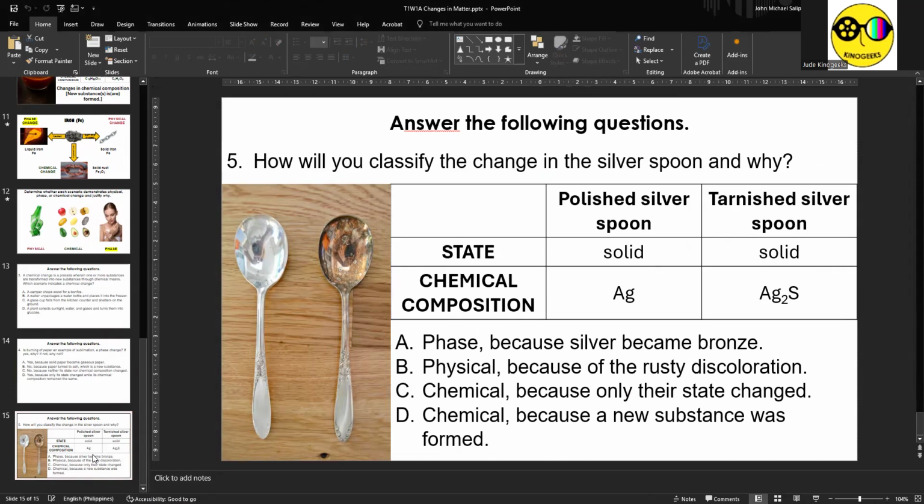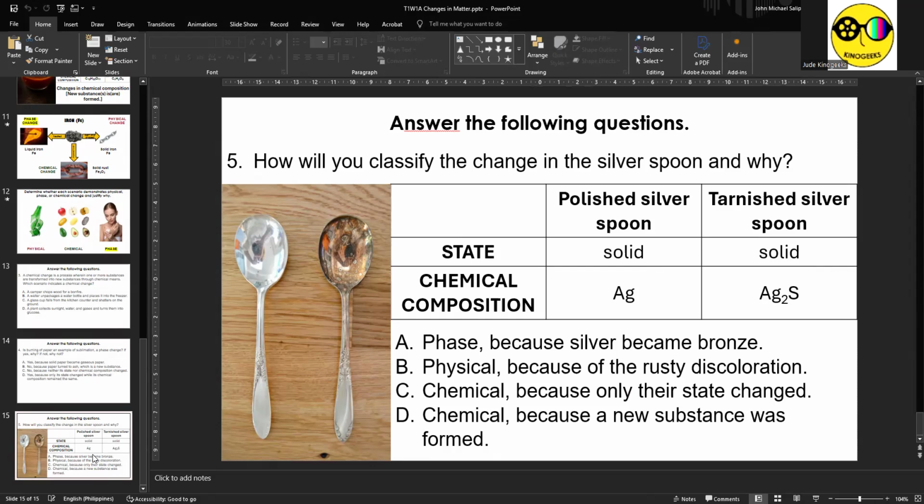And then you have tarnished silver spoon wherein it's still solid but the chemical composition is now Ag2S. Notice that the physical state of the spoon remains solid but its chemical composition has changed. No? From silver lang na Ag, you now have 2 silver atoms and 1 sulfur atom at the tarnished silver spoon.